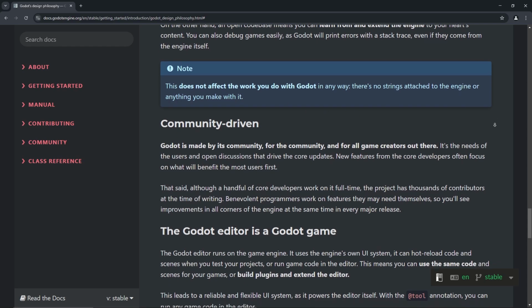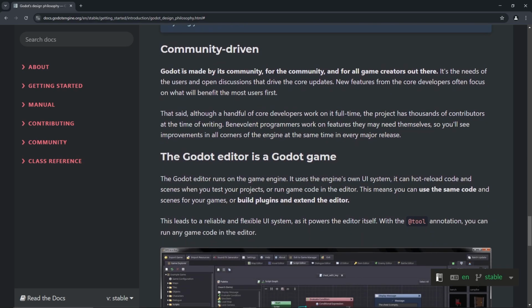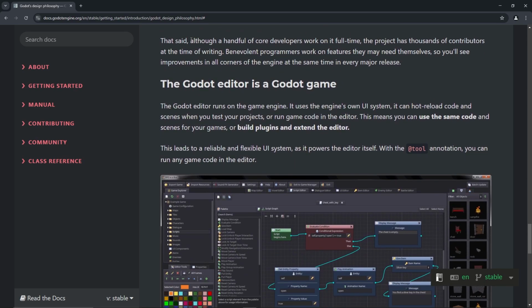Yeah. Okay. Gotcha. Community driven. Godot is made by its community for the community. And for all game creators out there. Gotcha. It's the needs of the users and open discussions that drive... Okay, this stuff is more like rah-rah, but let's read it anyway. It's the needs of the users and open discussions that drive the core updates. New features from the core developers often focus on what will benefit the most users first, just like anything else, guys.